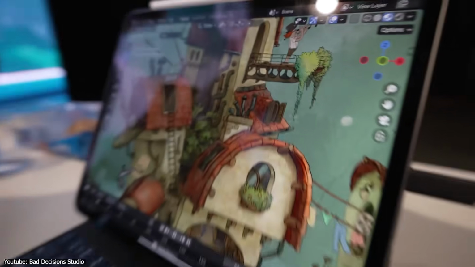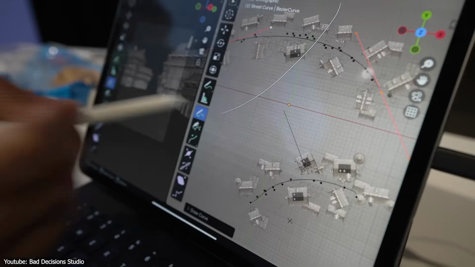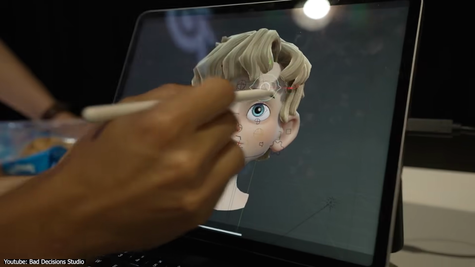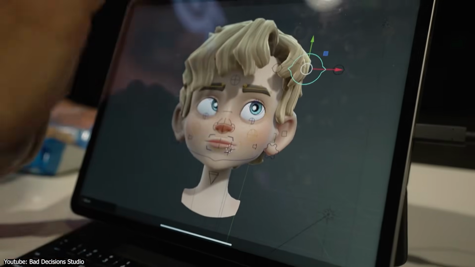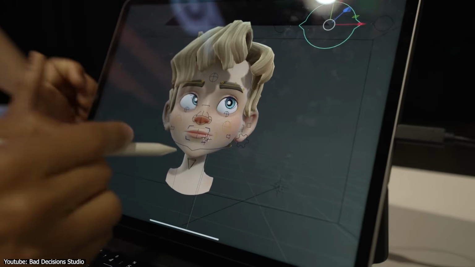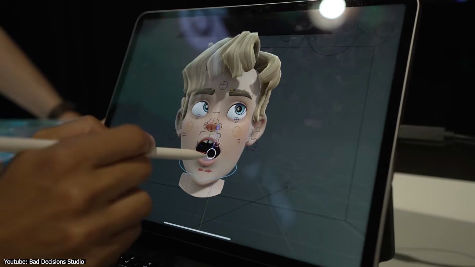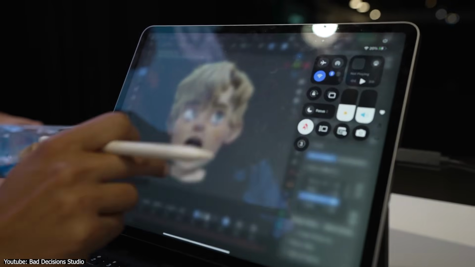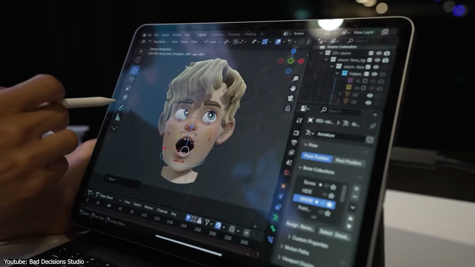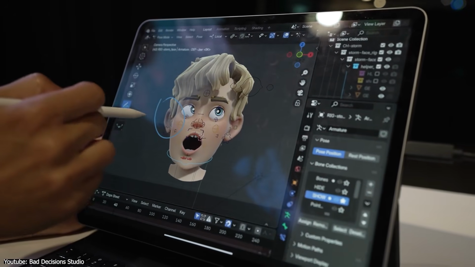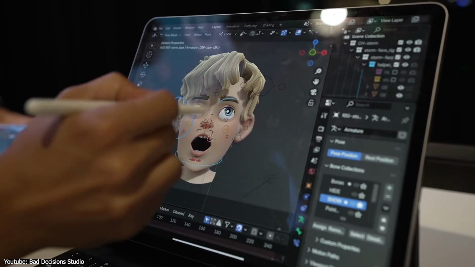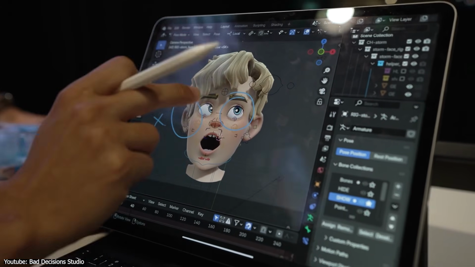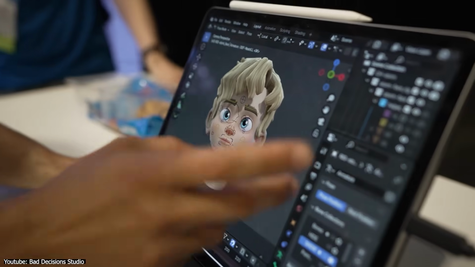What's official though is that the Blender development team has been teasing a standalone version of Blender itself designed for tablets, including compatibility with iPad devices. We first caught a glimpse of this project during SIGGRAPH 2025, where an early build demonstrated surprisingly smooth performance. During the presentation, it was shown that the M2 chip in the iPad Pro was capable of running both Eevee and Cycles previews quite seamlessly, which caught the attention of many artists in the 3D community.